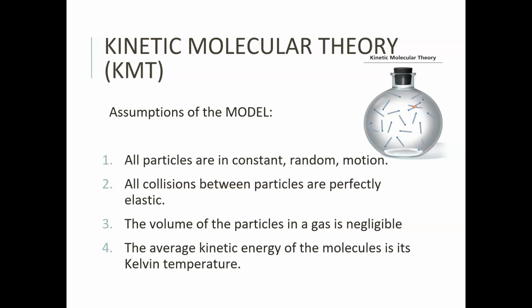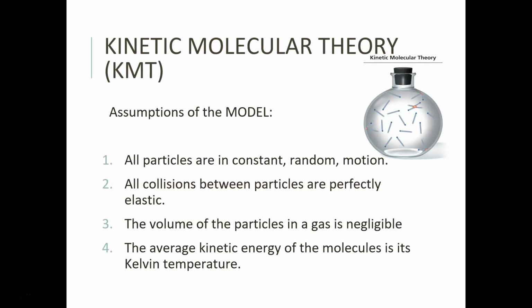Now, I am not saying that all of these things are completely and utterly true. We know that according to what we understand about matter, all matter has volume because it's matter. But we're saying, it's not that big of a deal. And for the most part, that's a good assumption. It's also a pretty good assumption that the collisions between particles are perfectly elastic because the vast majority are. There are some that are not, okay?